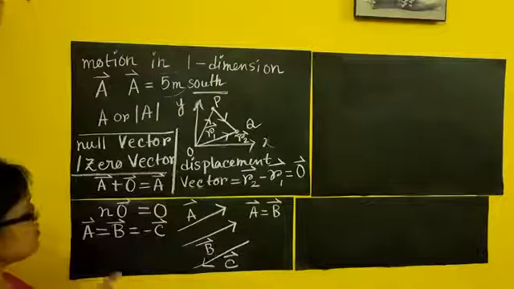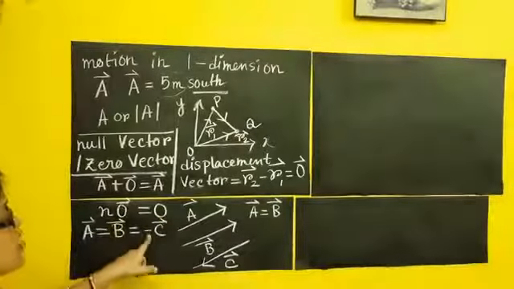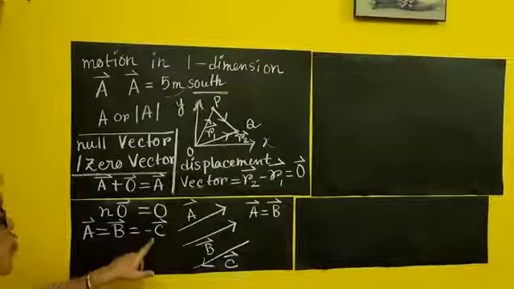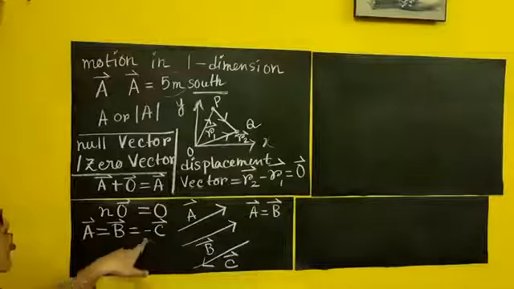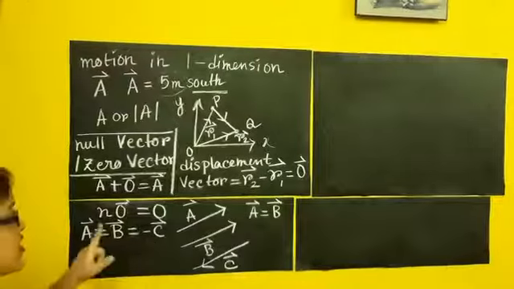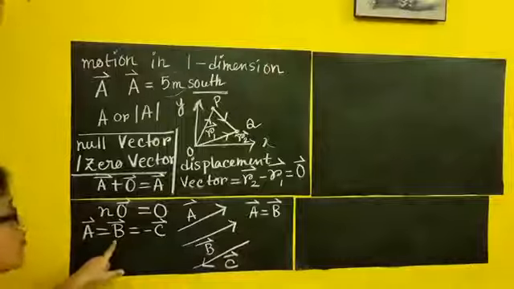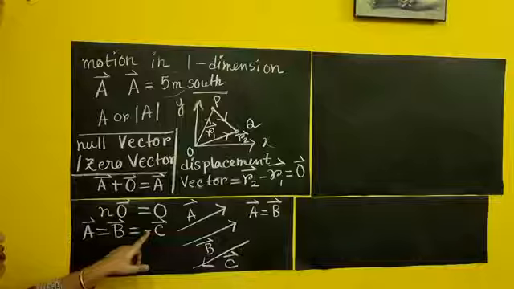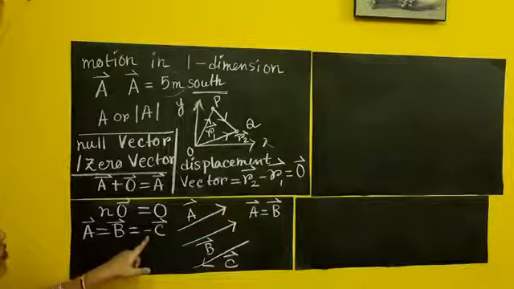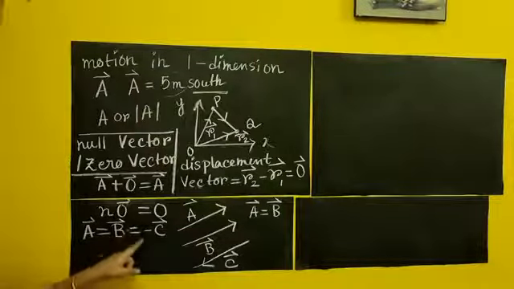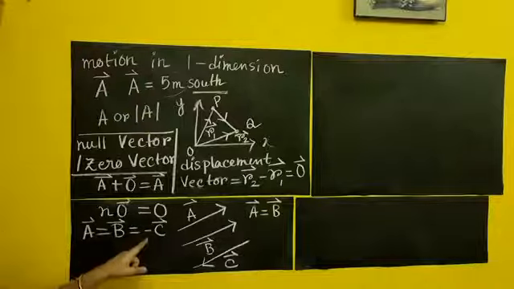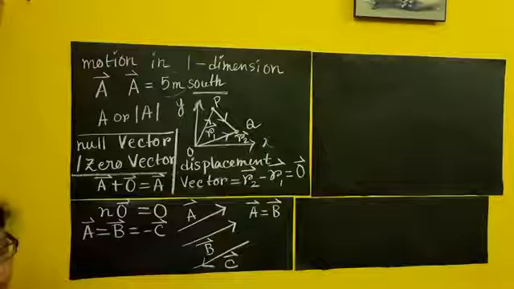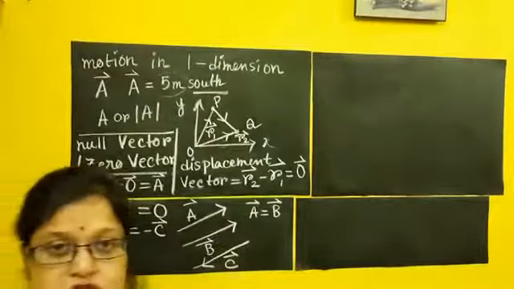It is not a negative vector. The minus sign here denotes that it is opposite. It is in the opposite direction with the same magnitude. It means the C vector has the same magnitude as the B vector but in the opposite direction. Clear? Here the negative sign denotes the opposite direction. Remember, in vector calculus, if there is a negative sign, it always specifies the opposite direction with the first one to which it is connected.